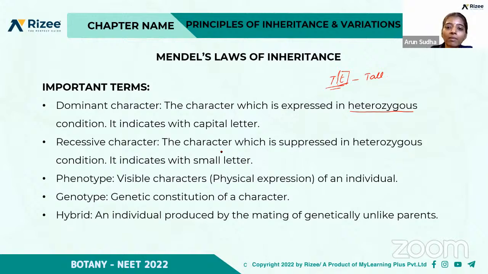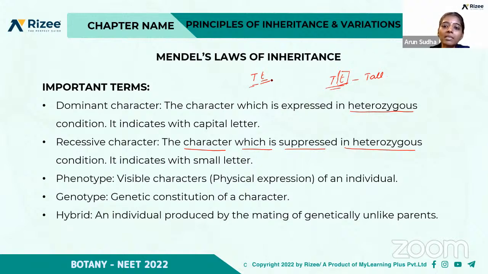And what is the recessive character? The character which is suppressed in the heterozygous condition, and it is represented by a small letter. In this case, if you take Tt, the dwarf character is suppressed, so this is the recessive character. Only the tall character is expressed, right?